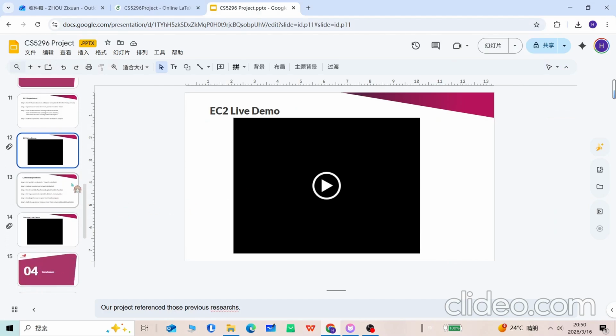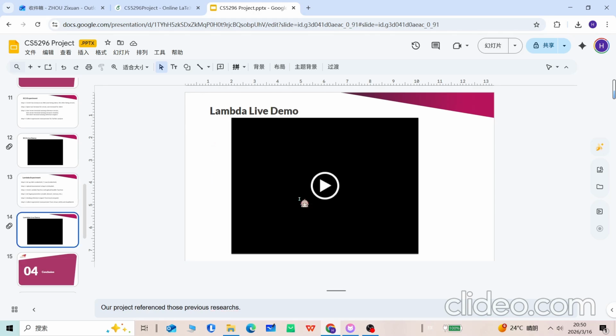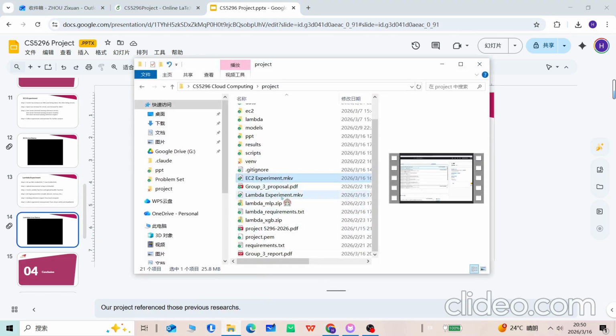Okay, we've seen our EC2 live demo on how to do the experiment on EC2. And we're also going to have a live demo for the Lambda function experiment. And here are the basic steps for it. And we're going to show the demo for the Lambda function experiment.